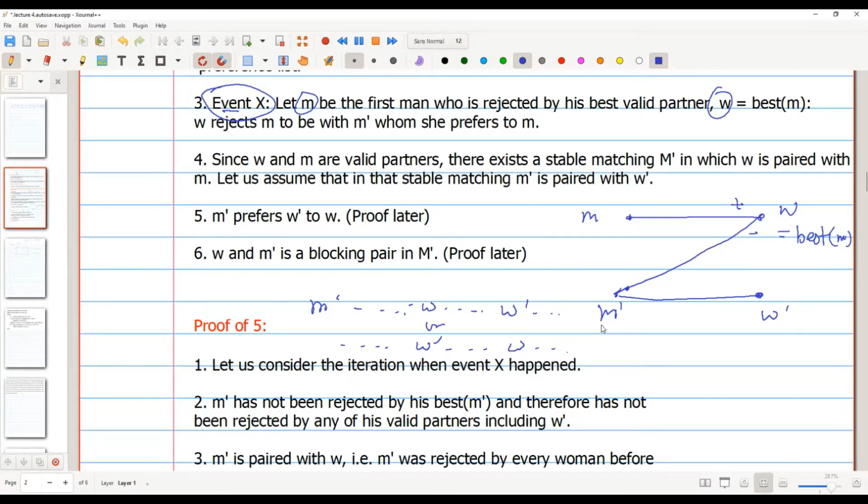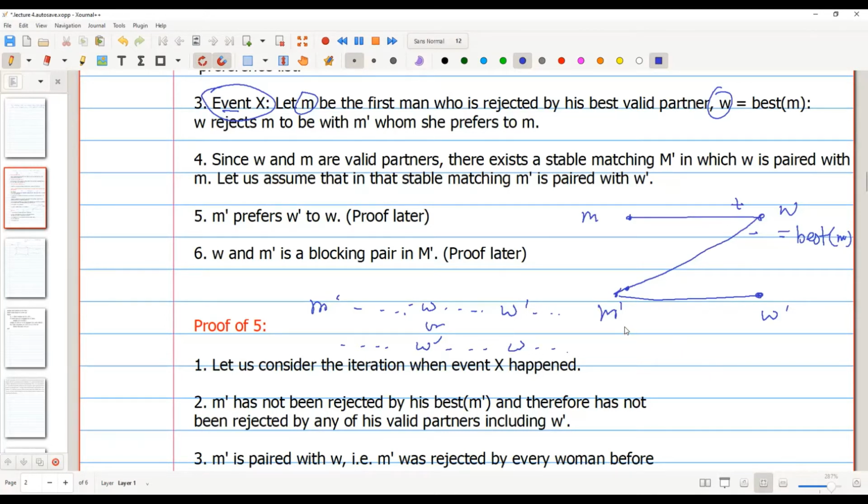Also, one more thing. We just know that M prime has not been rejected by his best partner, but W prime is not the best partner of M prime, correct? Yeah. So then W prime could have rejected M prime even before X. No. Because everyone proposes to his best partner always, right?